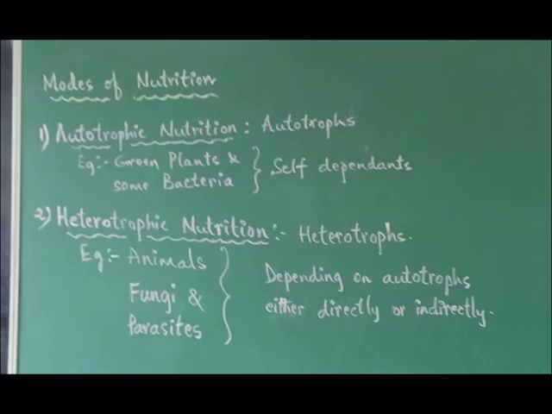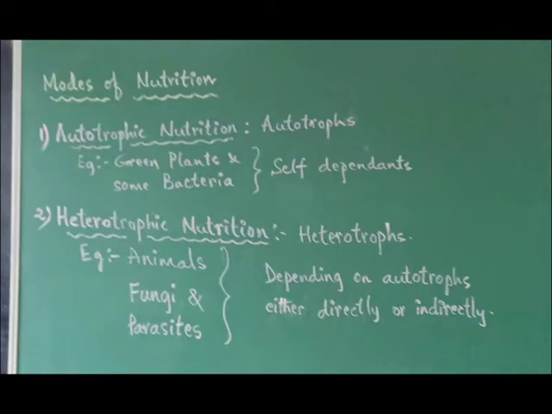Now, how is it held in different organisms? Let's see it. That is modes of nutrition, different modes of nutrition. There are two major modes of nutrition. They are autotrophic nutrition and heterotrophic nutrition. Autotrophic nutrition is seen in green plants and in some bacteria, and thus they are called autotrophs. The meaning of the term auto is self, so they are self-dependent in obtaining and preparing food.